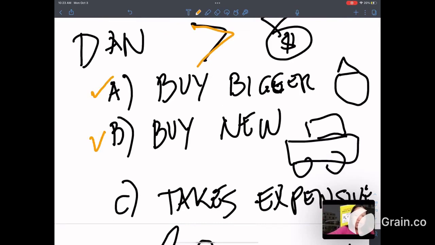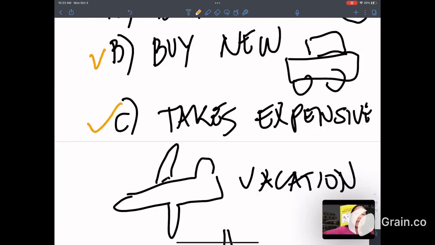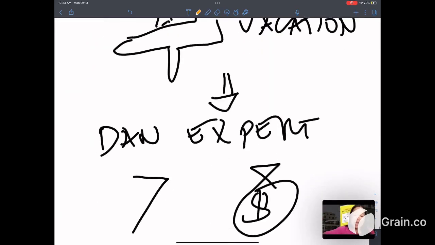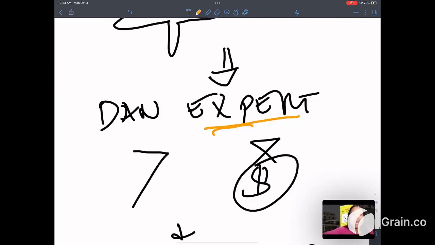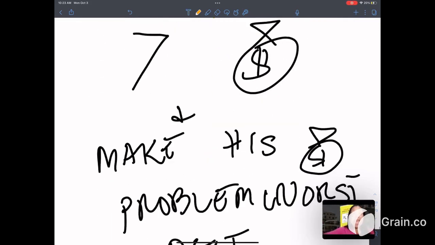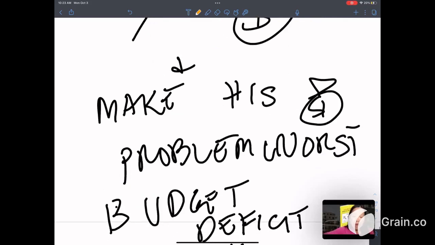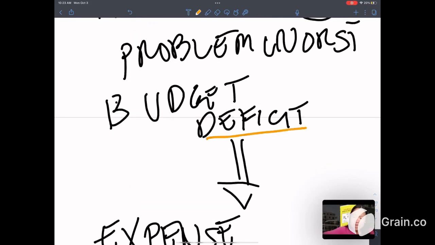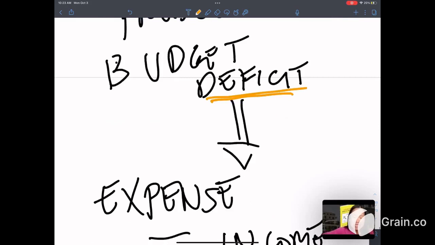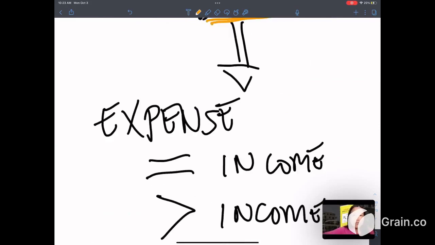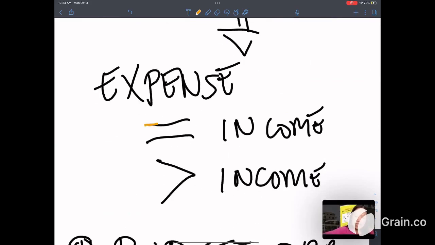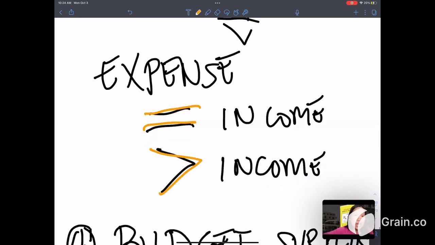He buys a new car. He takes expensive vacations. Now, Dan is an expert in making more money and making his money problems worse. Why? Because he goes into budget deficit. Budget deficit means your expense is either equal to your income or your expense is greater than your income.